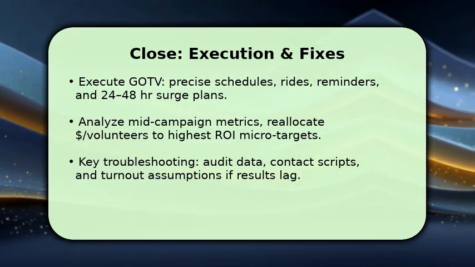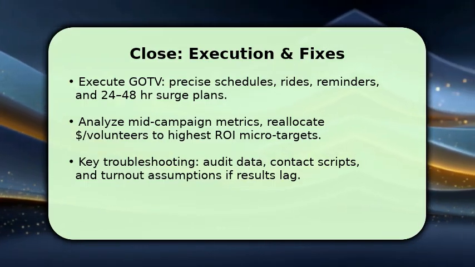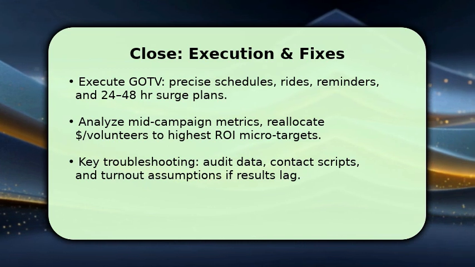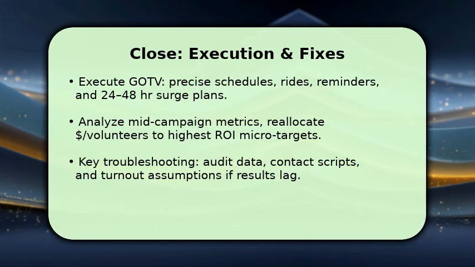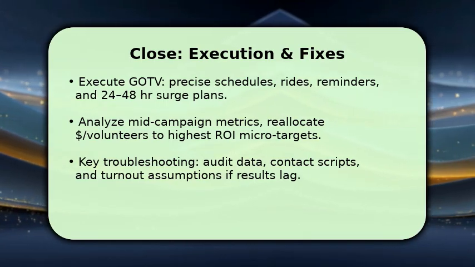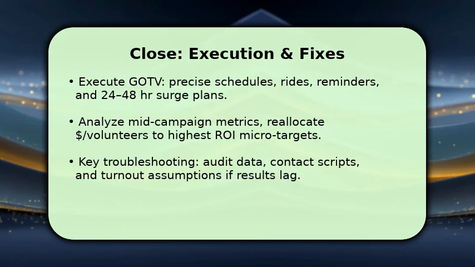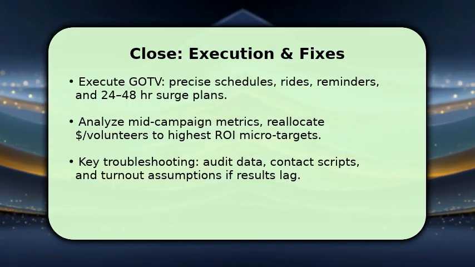If numbers don't match forecasts, stop and audit data flows, contact scripts, and turnout assumptions immediately. Fix the weakest link. Make sure you keep calm, prioritize tasks that directly increase turnout, and communicate clearly with your field and finance leads.